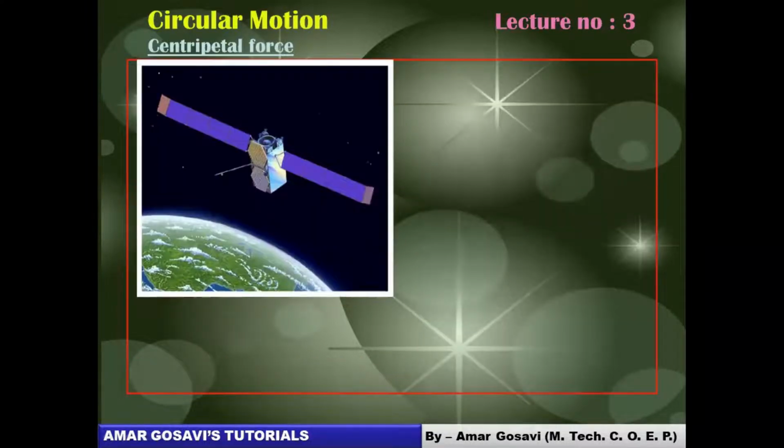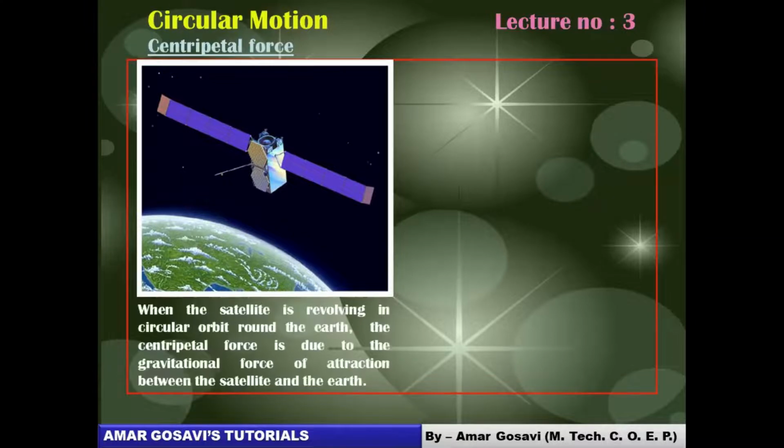These are the examples of centripetal force. You can see a satellite moving along a circular orbit around the Earth. Who is providing the centripetal force for a satellite which is moving along circular orbits around the Earth? The gravitational force of attraction between the satellite and the Earth provides the necessary centripetal force here.